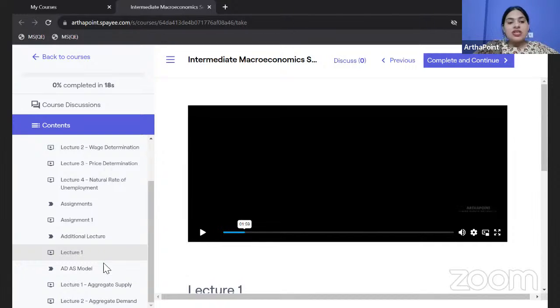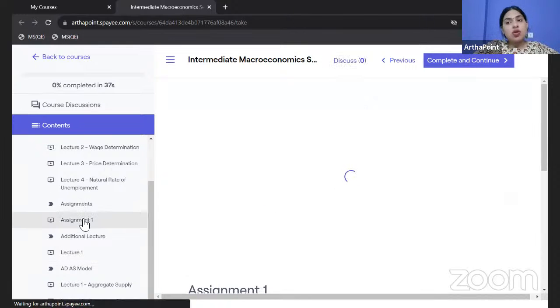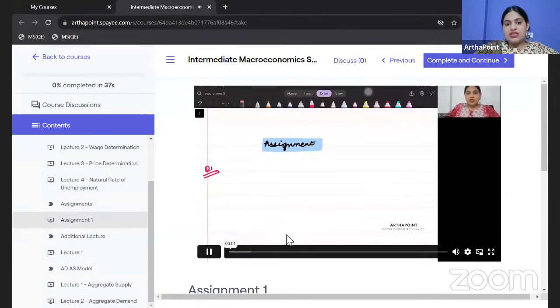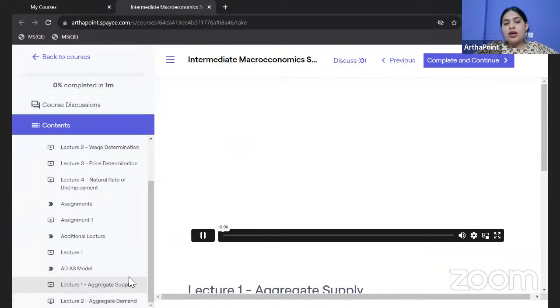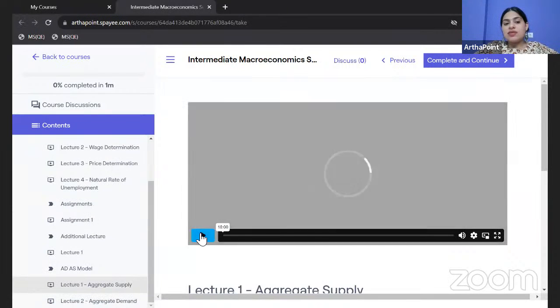Okay, beta. Below this, I will be posting the solutions of this assignment. Whatever solutions there are, I will be posting them here. Okay, so you can find solutions to assignment 1 just below assignment 1. And then if you can see, beta, I have done the next chapter also and uploaded it here, which is the ASAD model. So you can see these two lectures now. Related to the ASAD model, I will again be posting some assignments here.